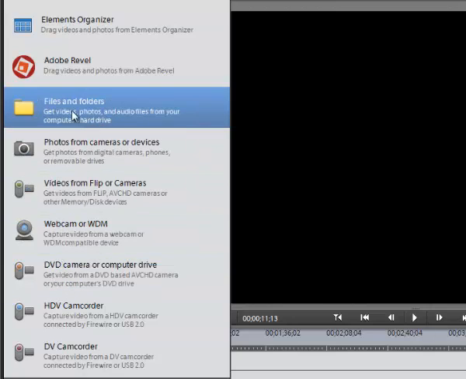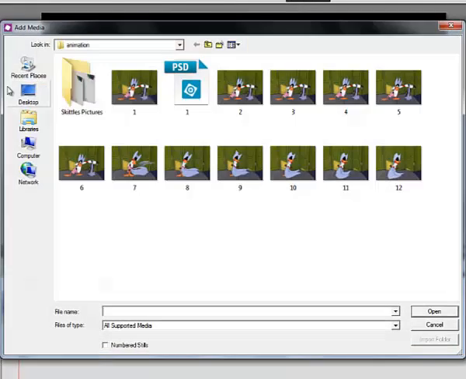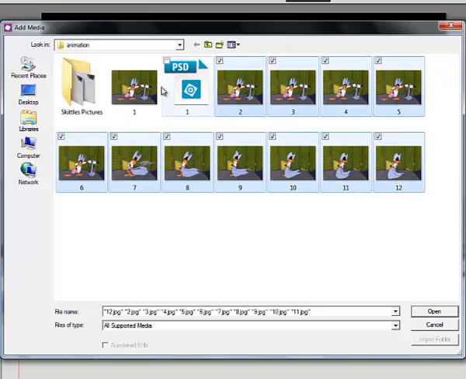From here at school, you're always going to want to use Files and Folders, where we've been saving things into your U-Drive Computers folder. You'll simply go out to the folder where you have your pictures and where you have your music located, and you'll select it. Remember the Shift key feature, and remember the Control key feature. When you have all of the pieces and parts, music and pictures that you want, you can just click on Open and it will import them.